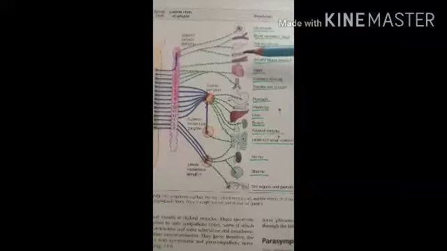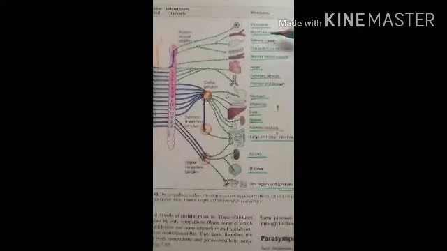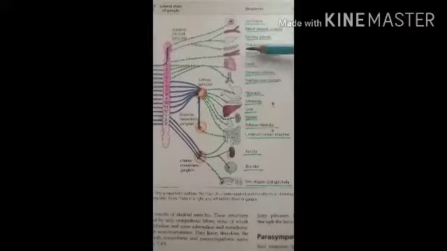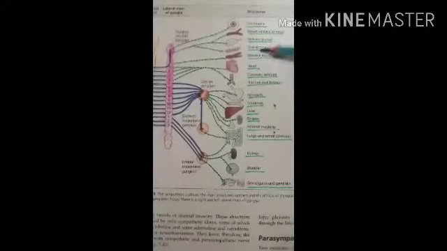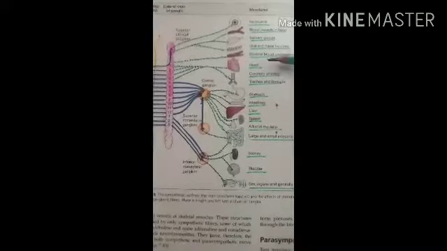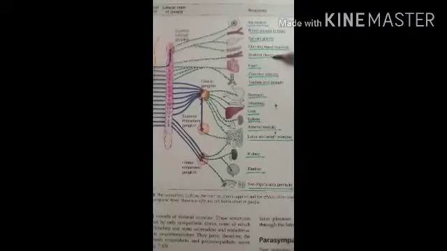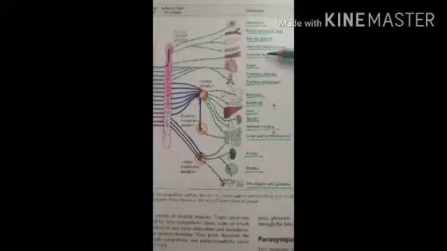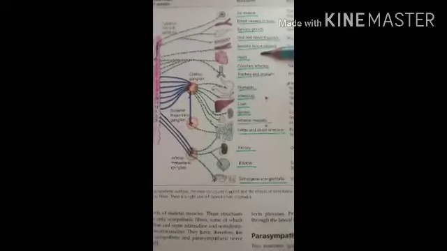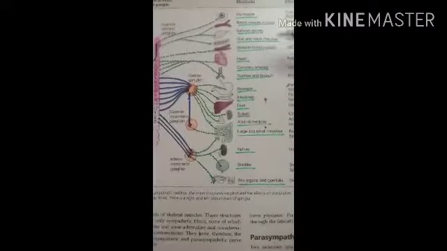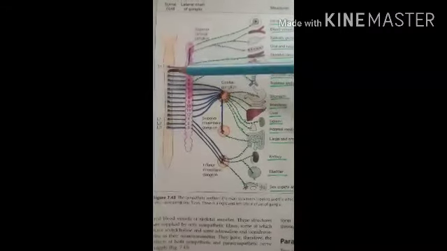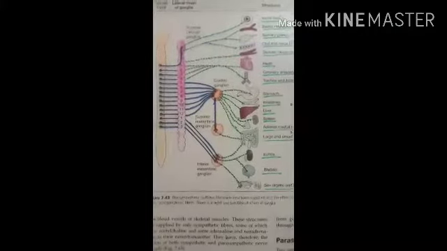Second, in the blood vessels of the head, vasoconstriction occurs. In the salivary glands, the secretion of the gland is inhibited. In the oral and nasal mucosa, secretion is also inhibited. And in the skeletal blood vessels, vasodilatation occurs. So this is the sympathetic function done by the T1 spinal nerve.